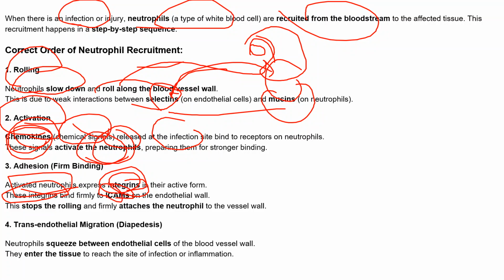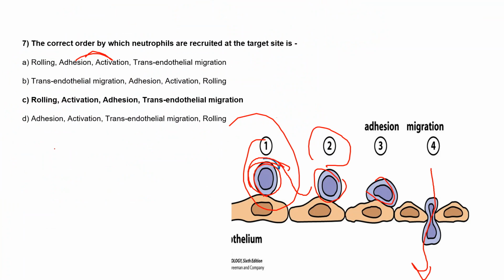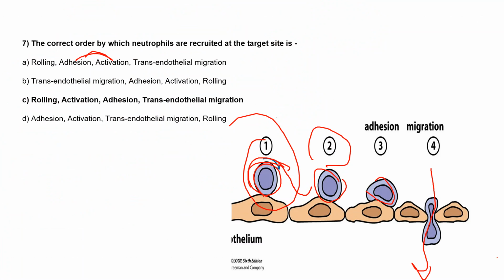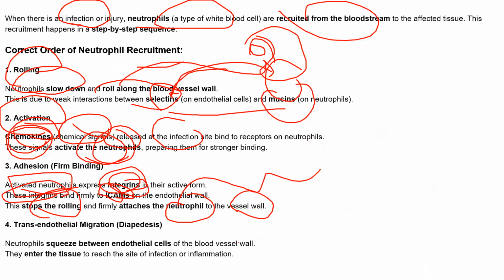Integrin. These integrins bind to their ligands on the endothelial wall, the ICAM, and then they stop the rolling. Because if they keep rolling, they will not attach; there will be no attachment of the neutrophil to the vessel wall, and we want this attachment so that they can reach the infection site, right?